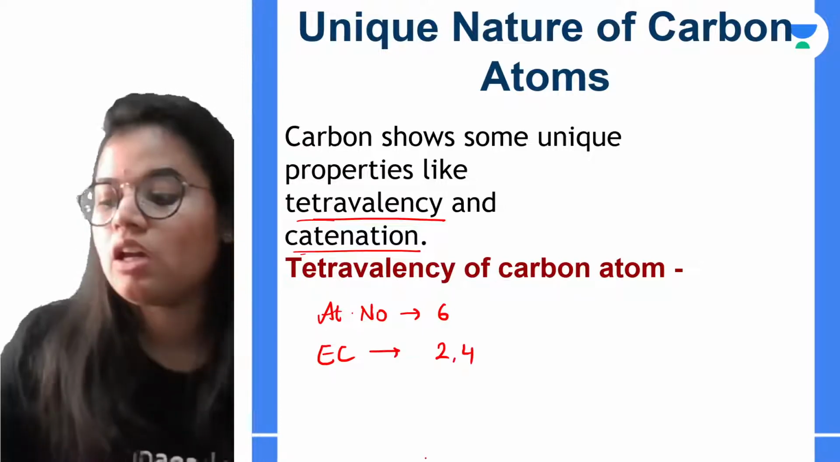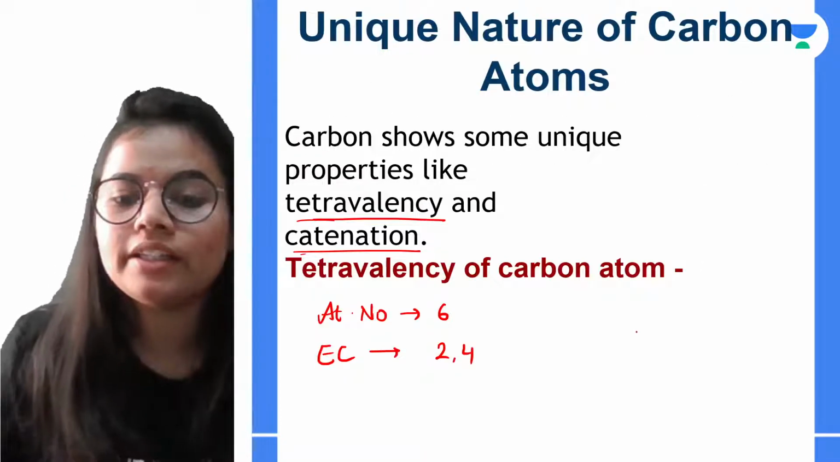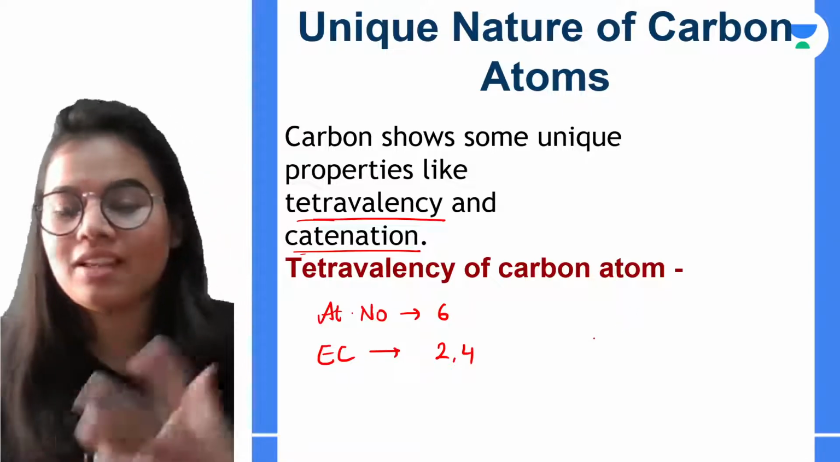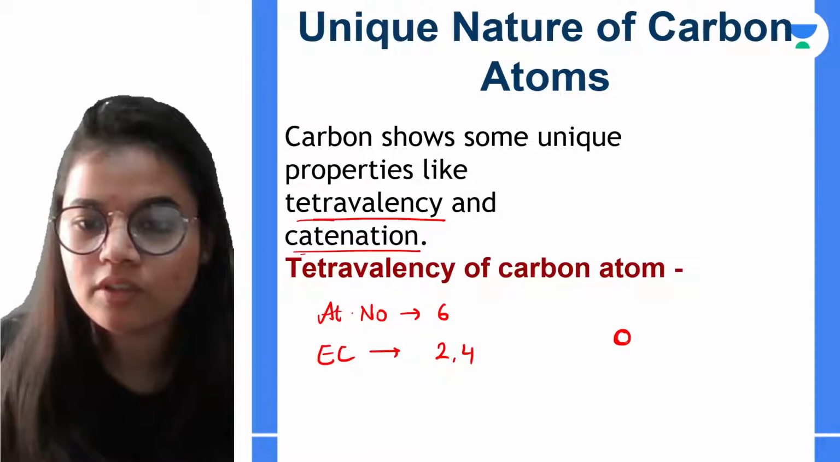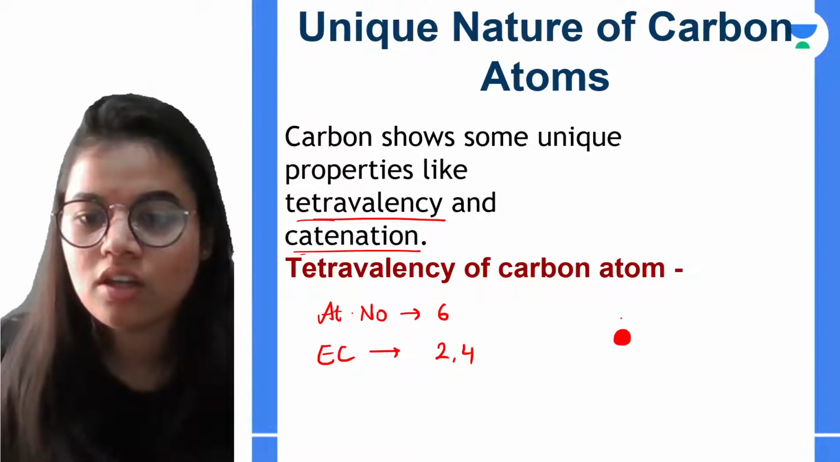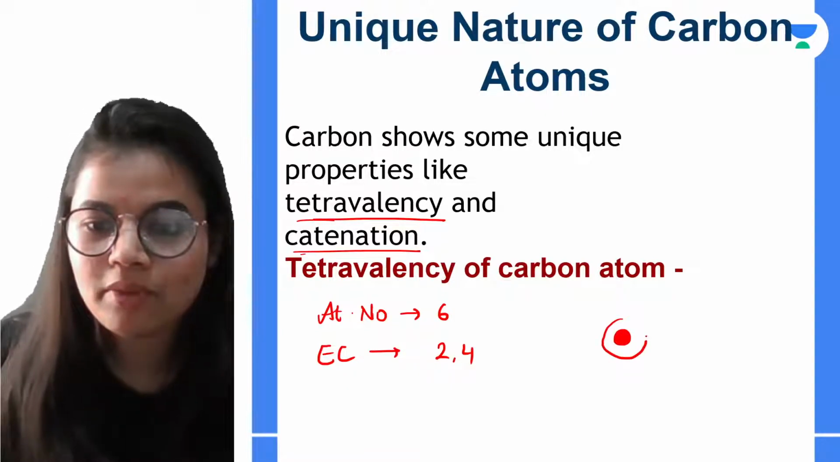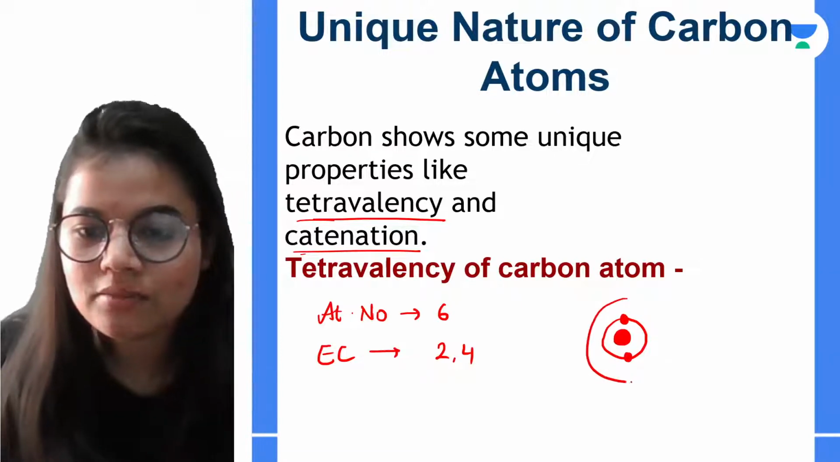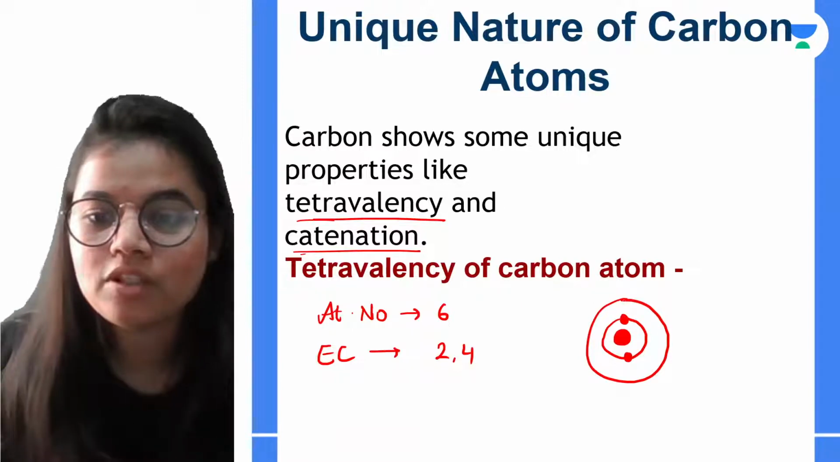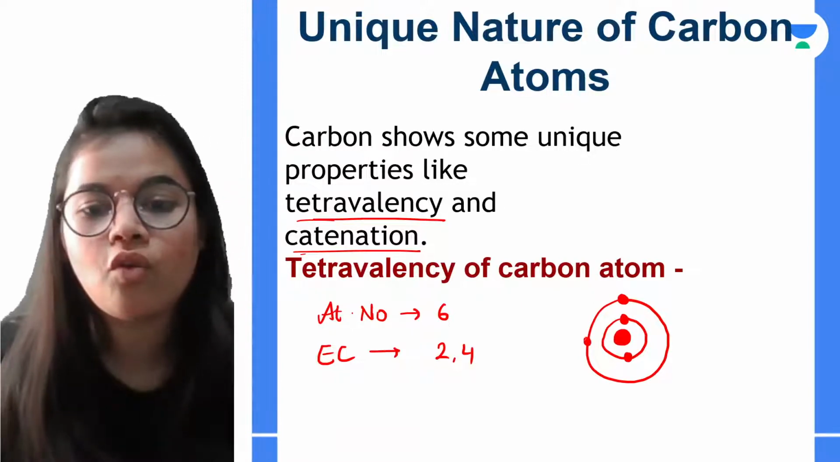2,4. Now we know that the configuration goes like the first shell, it accommodates 2 electrons. So this is my nucleus, okay. This is my first shell, it will be accommodating 2 electrons, and this is my second shell which accommodates 4 electrons,